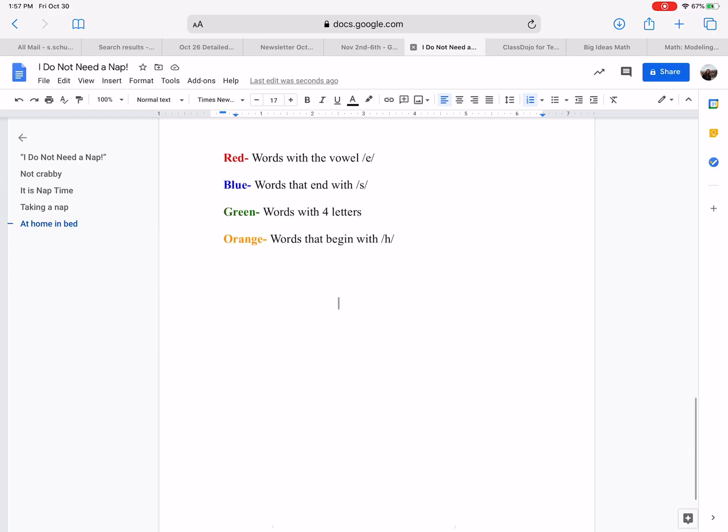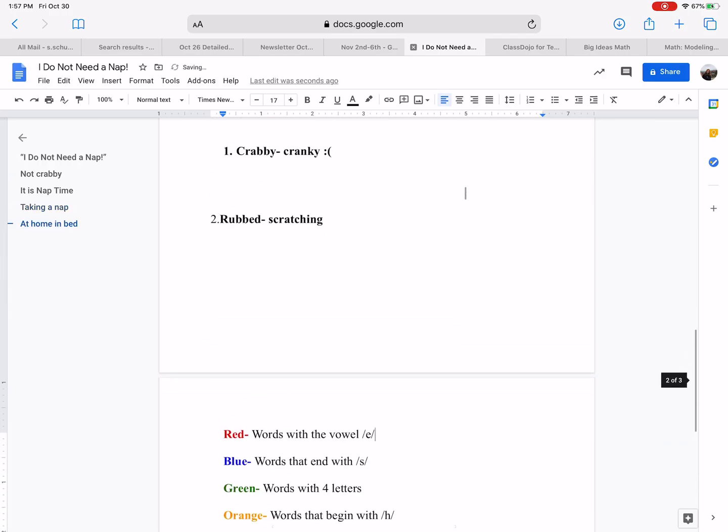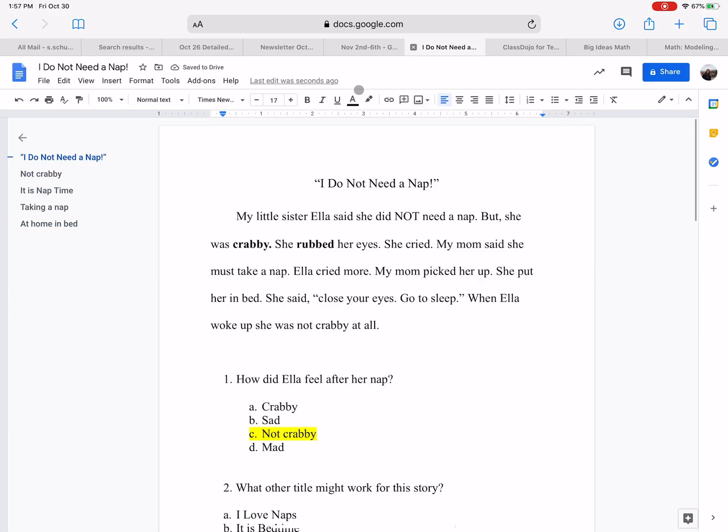Now, we're looking down here at the bottom. So we have different colors: red, blue, green, and orange. Now, we're going to reread the passage again and look for words that have the vowel E. So E, that's the lowercase e. Words can begin with big E or little e. So we're trying to look for those letters in the passage. So let's go back, and I'm going to have my highlighter ready for red.